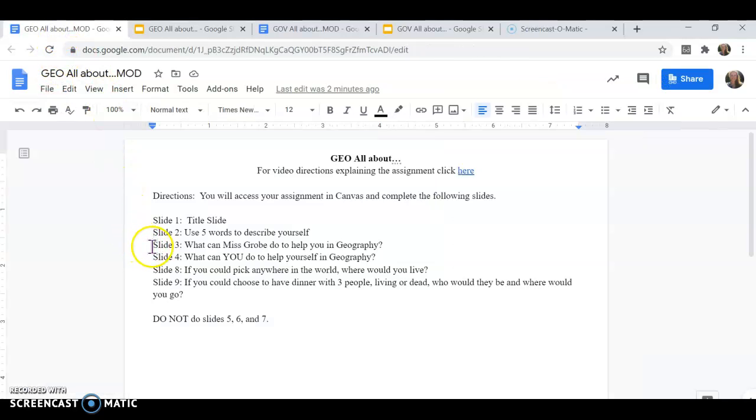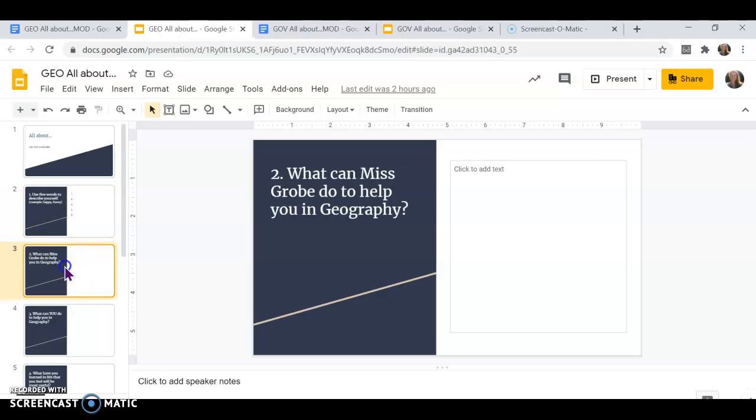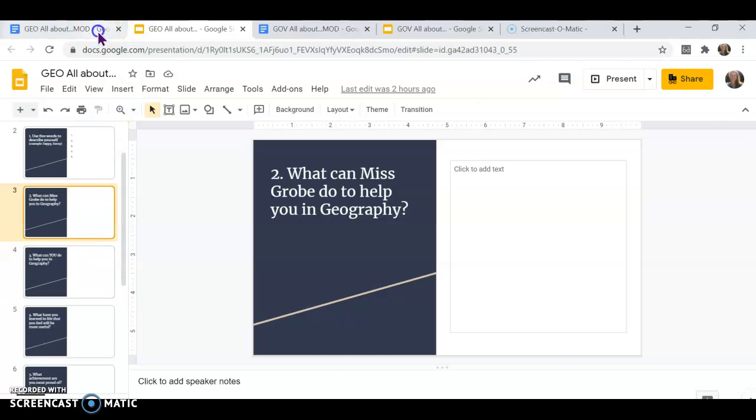Once you're finished with slide 2, you're going to do slide 3. What can Miss Groby do to help you in geography? So that's slide number 3. Obviously, you are the student and a lot of things fall on you to be successful, right? But what can your teacher, what can I do to help you in geography to be successful?